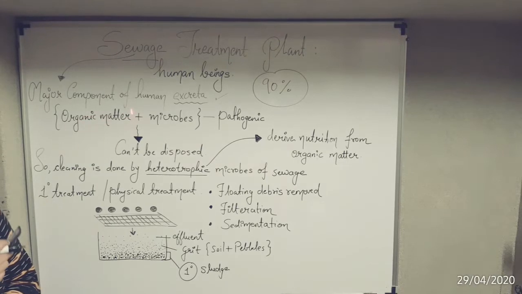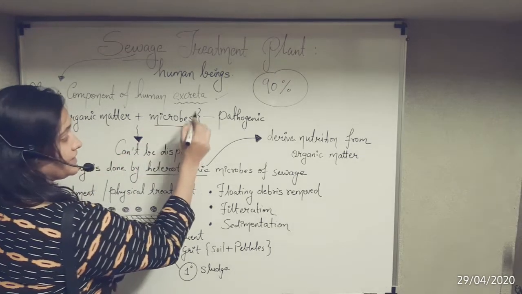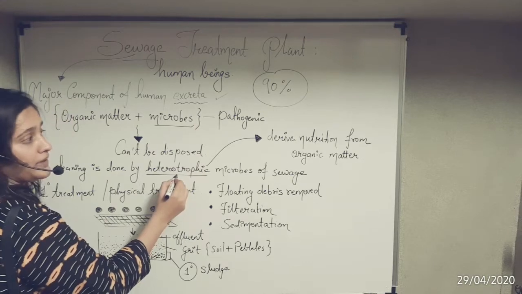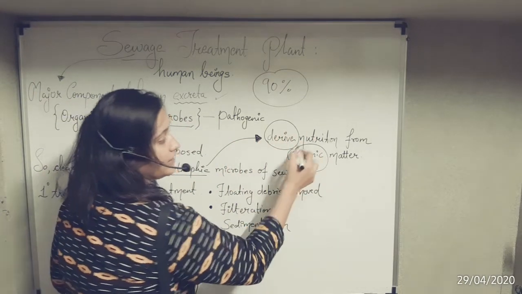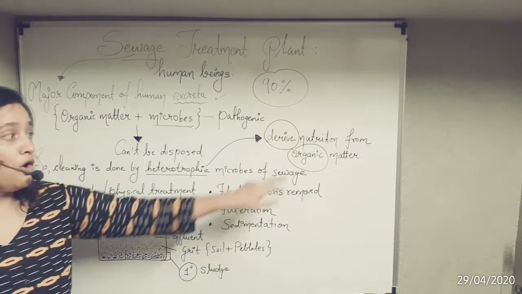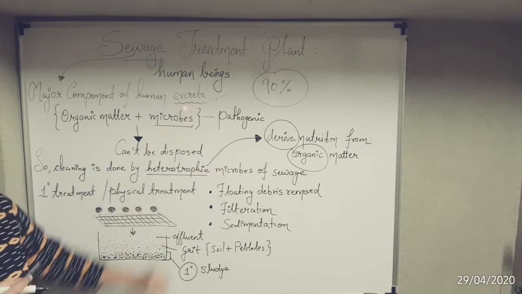Here you know there is one very important thing present in excreta: organic matter and organisms. So these microorganisms, those who are heterotrophic, will derive their nutrition from organic matter. From where? Organic matter. और वो organic matter कहाँ पे present है? That is present in human excreta.